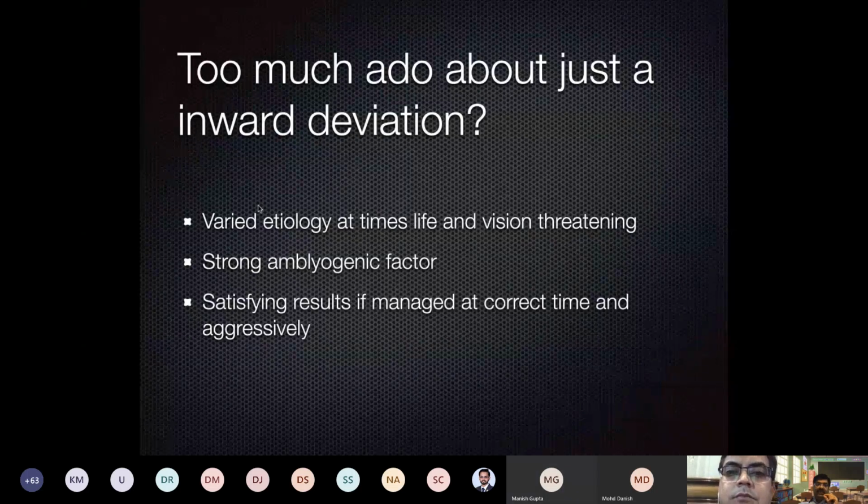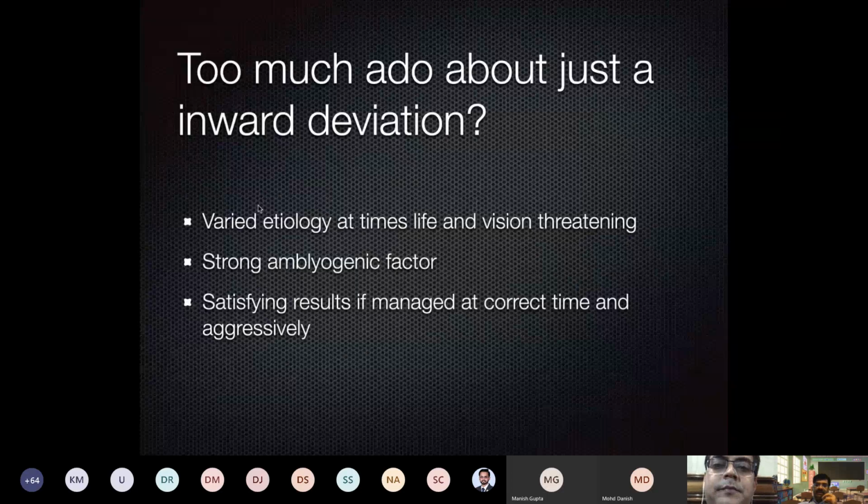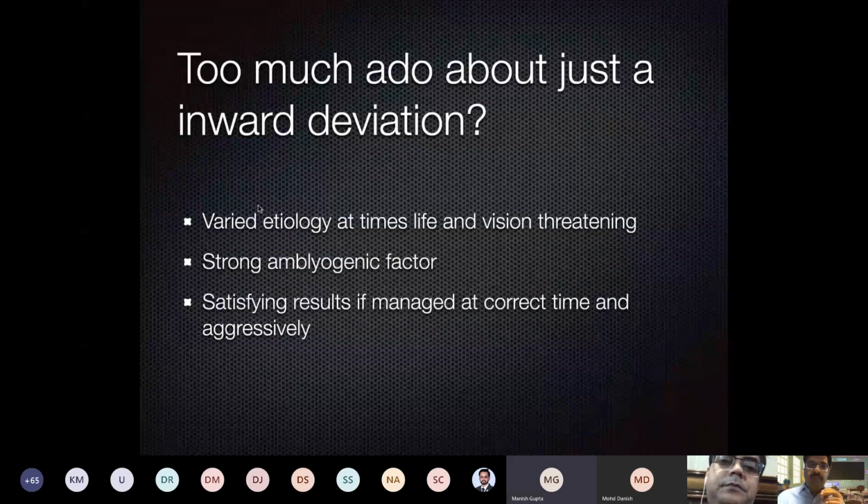We get satisfying results if it is managed at the correct time and aggressively. That is the most important thing. Why is it important? Because if we delay the management of esotropia, then we may not get the same result as we normally get with aggressive treatment.